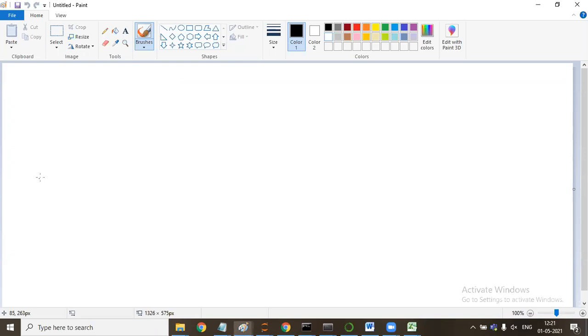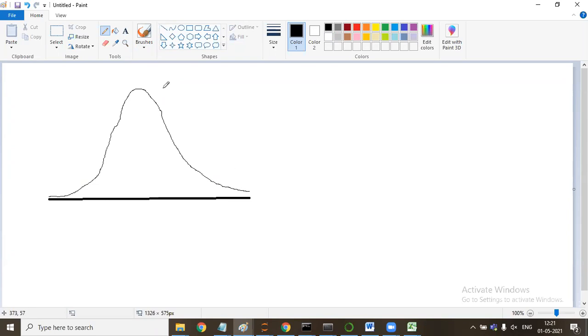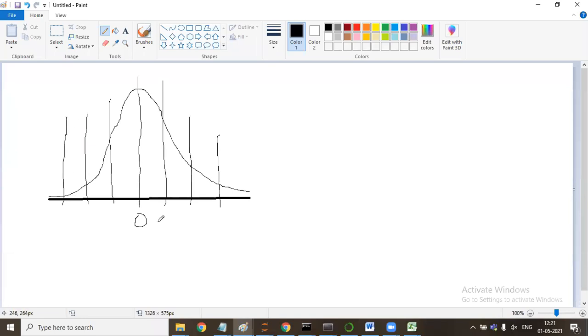If I draw a standard normal distribution like this, it has mean and median 0, and it has 1, 2, 3 divisions to the right, and 1, 2, 3 divisions to the left: minus 1, minus 2, minus 3.